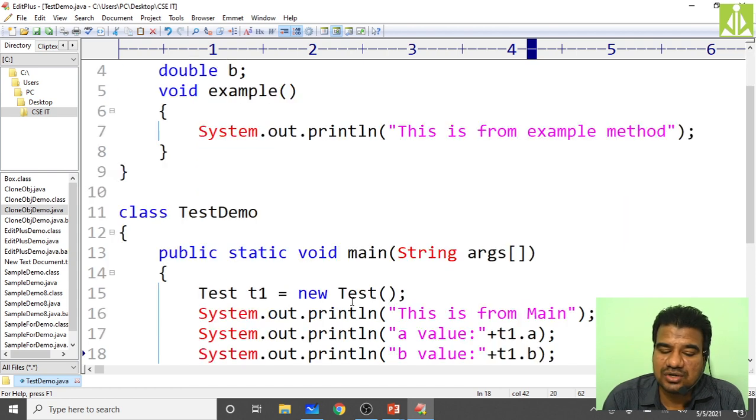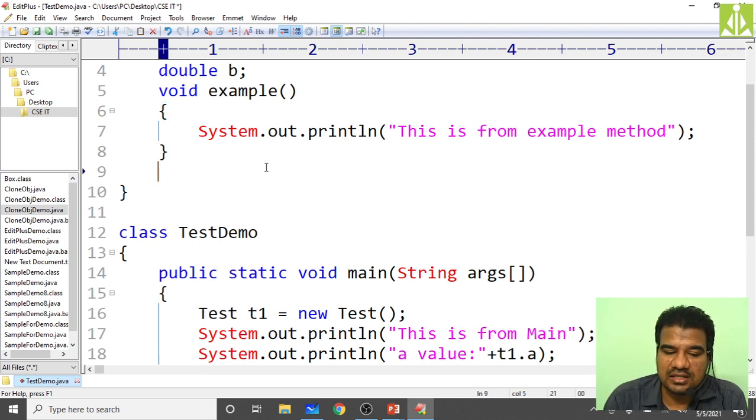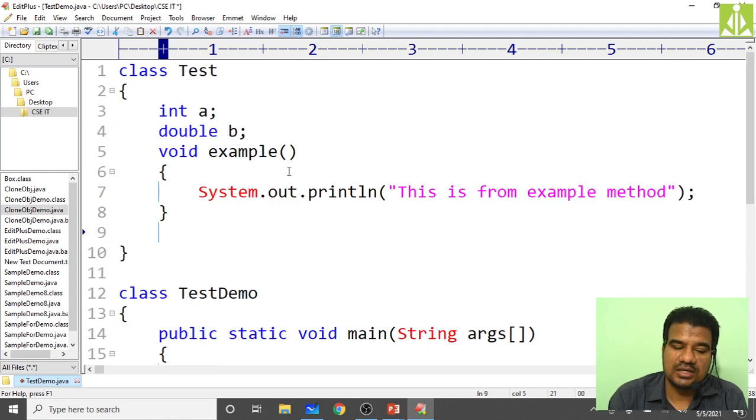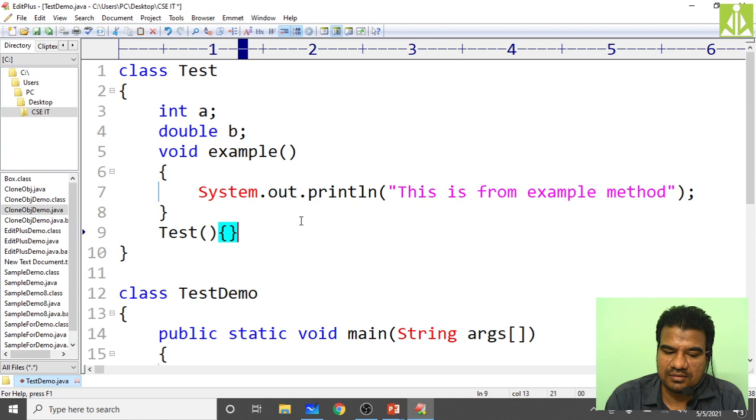So how did the constructor get invoked when we don't have the constructor definition over here, and how did it allot the memory? Even if you don't put the constructor inside your class, Java will add the default constructor, like this. This is your default constructor: Test followed by two parentheses, then two curly brackets. Like this, Java will add.